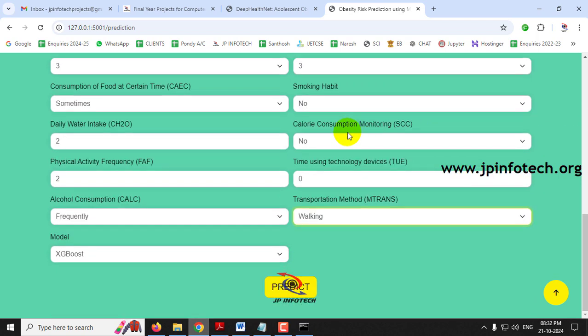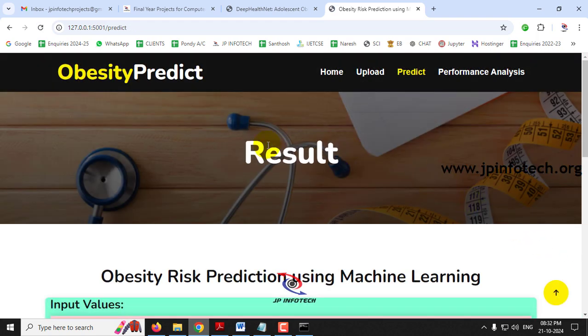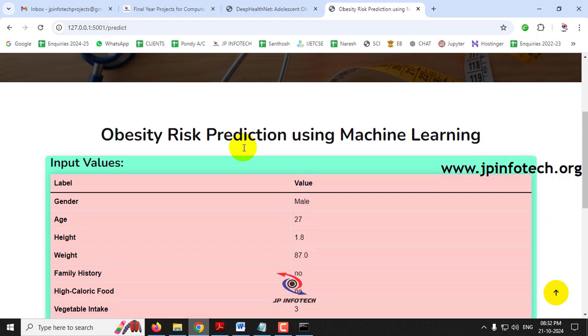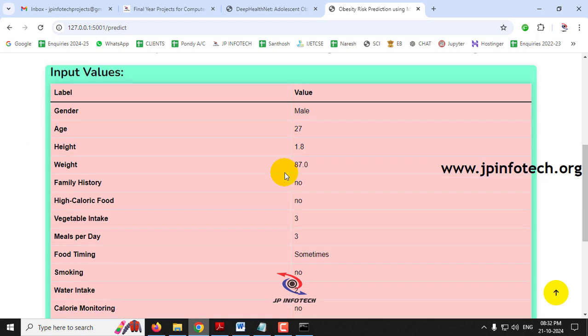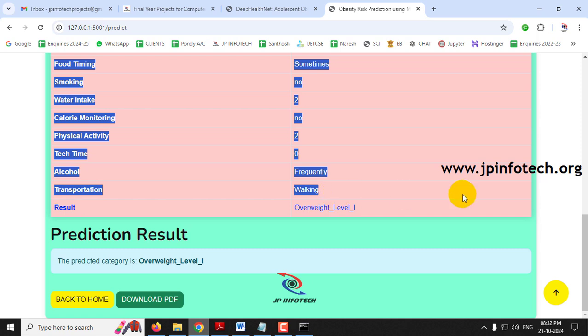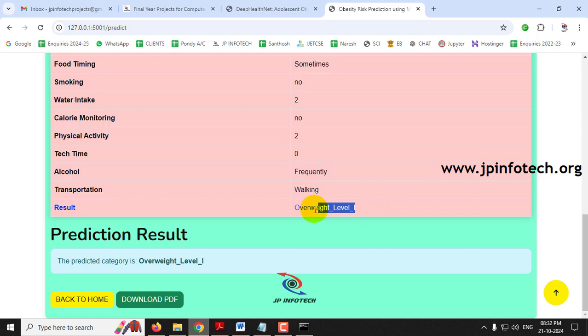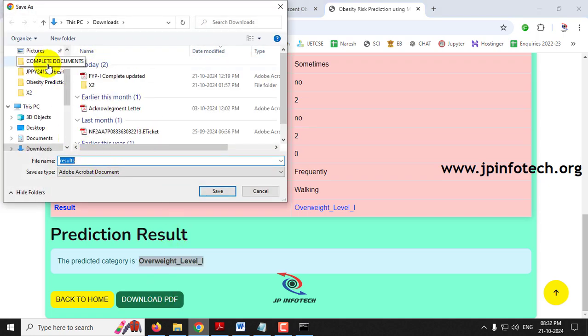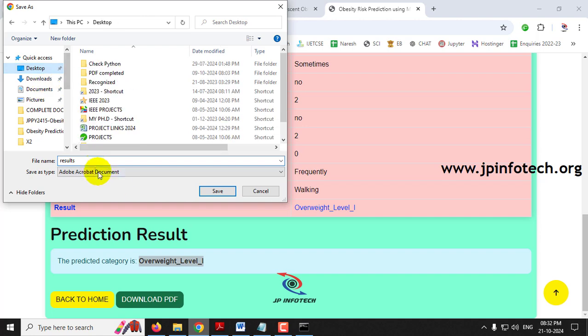I just entered these values. Let me select the first case as XGBoost and then click this predict button. Now it will navigate to the result page where you can see the values that we have entered, and finally you can see the predicted result is overweight level 1. Here we have given an option of downloading this PDF. Just click download PDF on the desktop. Let me save it as 1.